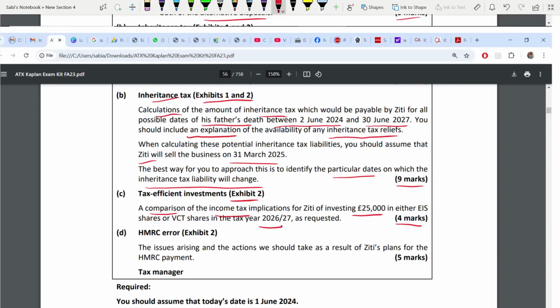the income tax implications. This is pure knowledge. Straight away you can answer. You don't need the reference of any other question. Next is ethics. Even this also you can answer. 5 marks. This is about some HMRC error. Okay, so you have to talk about issues arising and actions that you have to take for the HMRC payment. So now first we'll go and start